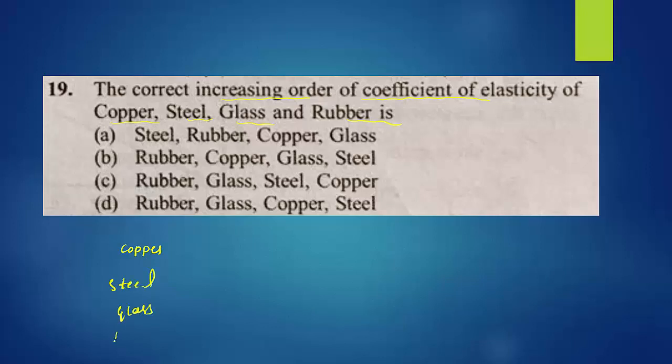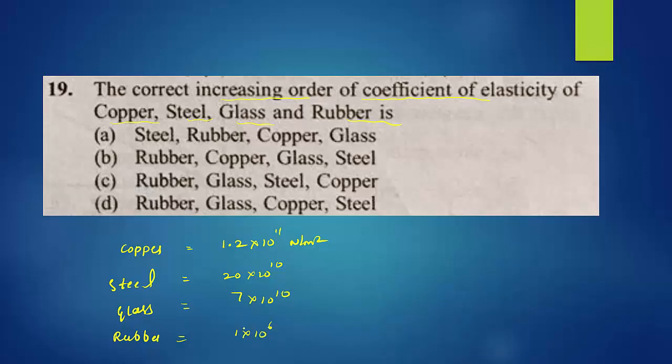You can remember the tabular column here, it will be very helpful. Copper has the value 1.2 into 10 raised to 11 Newton per meter square. Steel value is 20 into 10 raised to 10 Newton per meter square. Glass value is 7 into 10 raised to 10, and rubber value is 1 into 10 raised to 6.